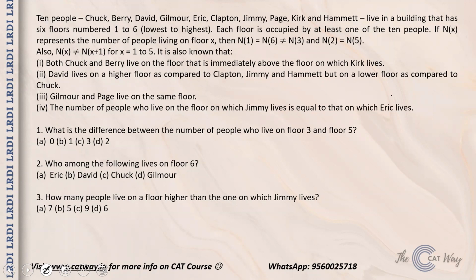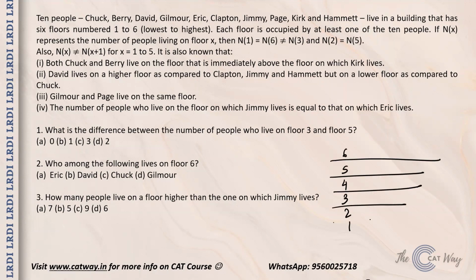Now they live in a building that has 6 floors, numbered 1 to 6. Each floor is occupied by at least one of the 10 people, so on every floor there is at least one person. There could be some floors on which there are 2 people, 3 people or more. That we will find out.